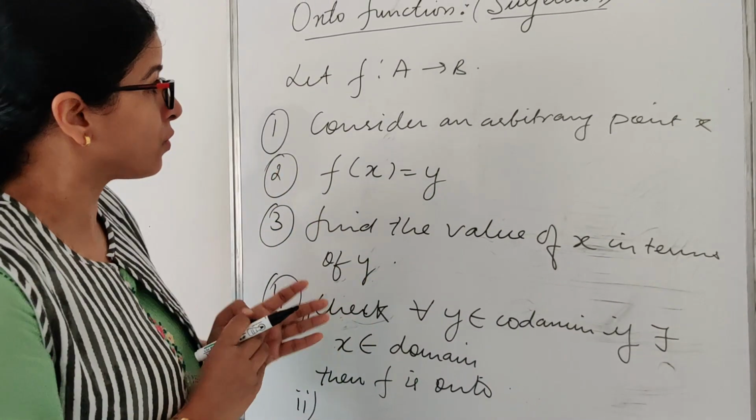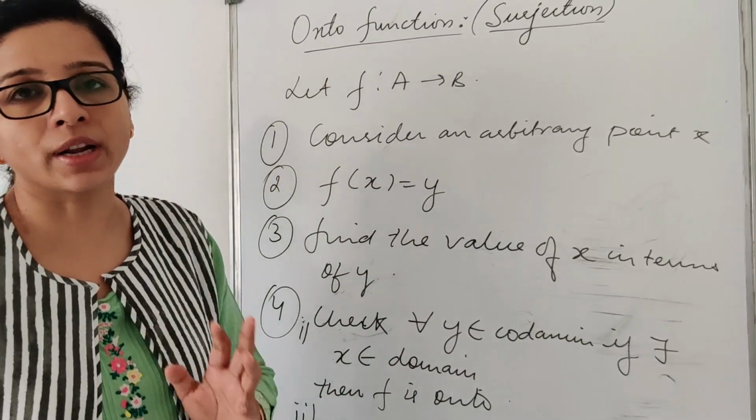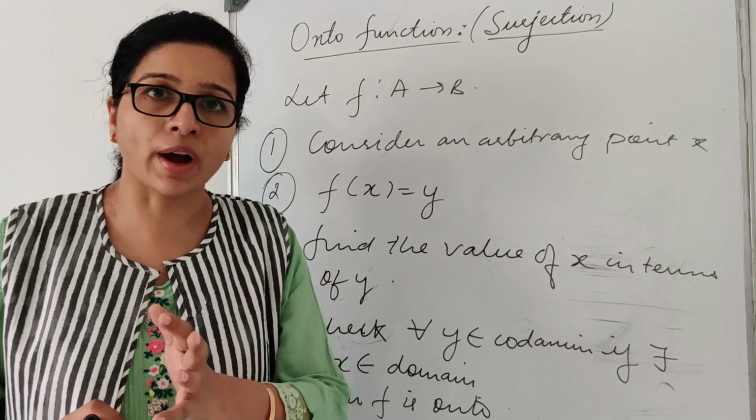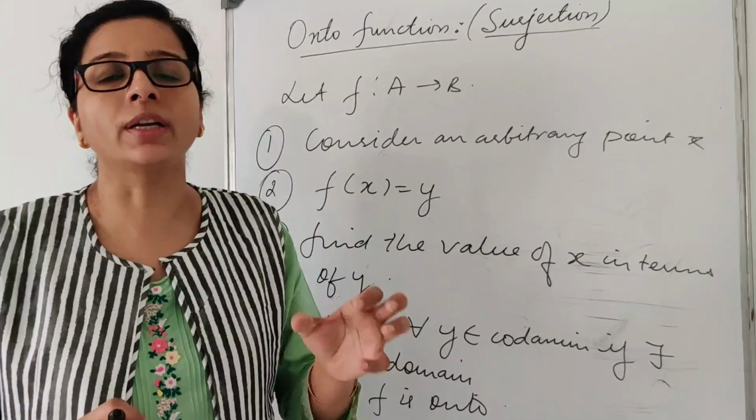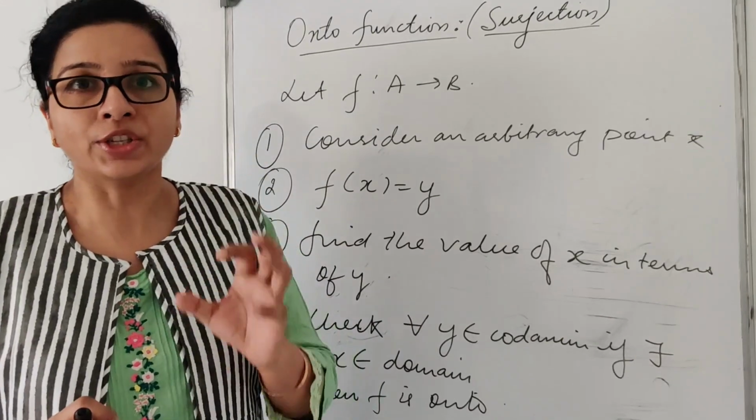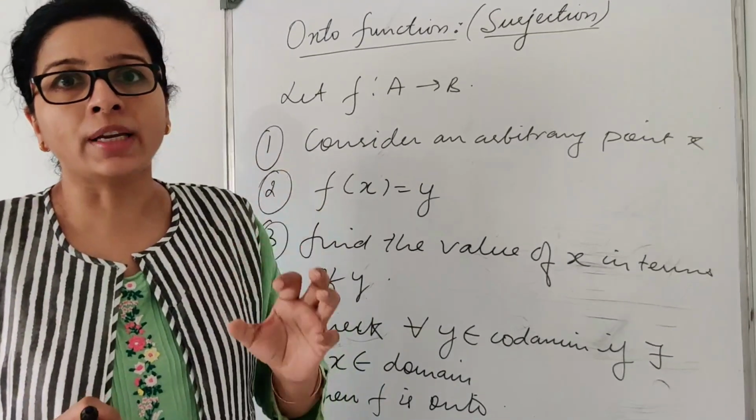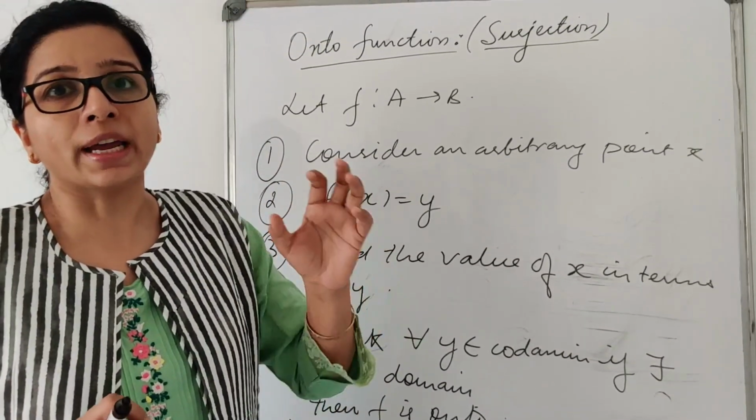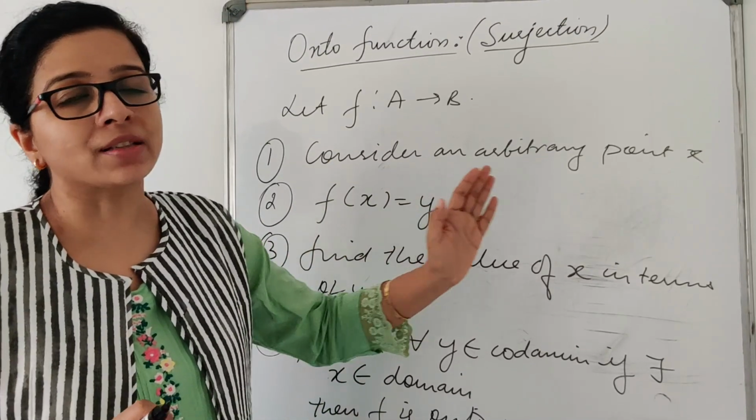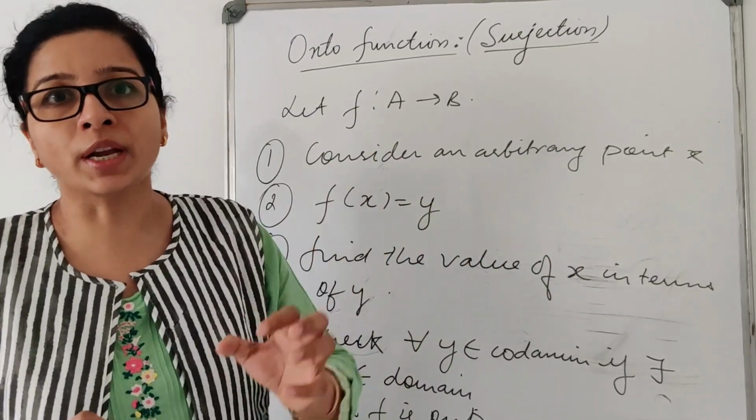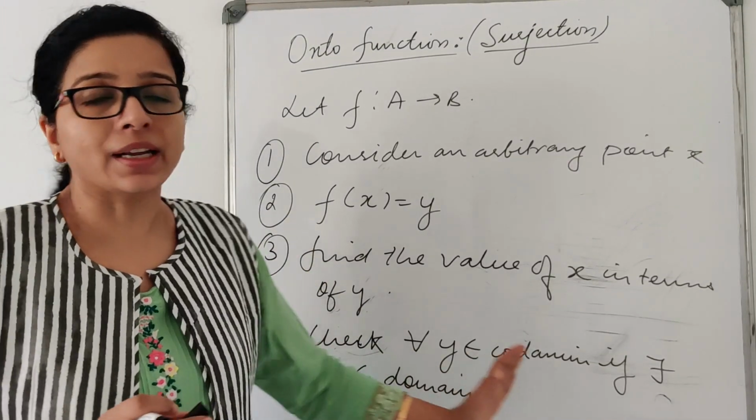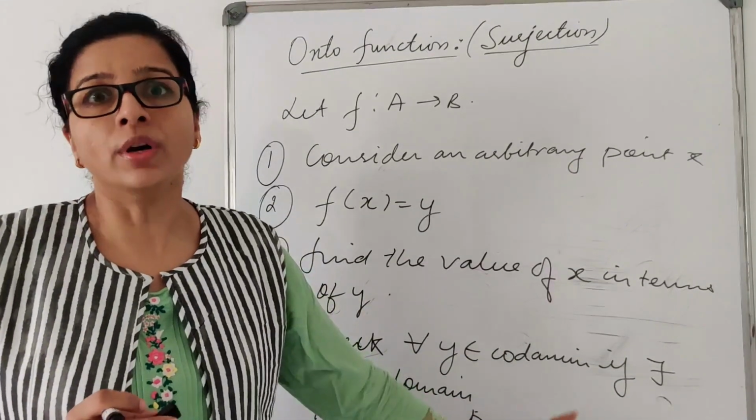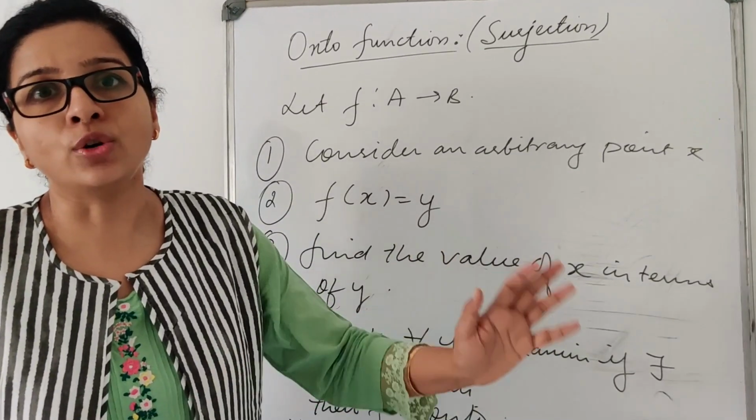Is that clear? So what we are going to do, first of all, we will consider one arbitrary point. We will keep it equal to y, and then we will find the value of that arbitrary point in terms of y and check, for all the values of y in the codomain, does there exist a point x in the domain? If it happens, then in that case your function becomes onto, and otherwise it is an into function.